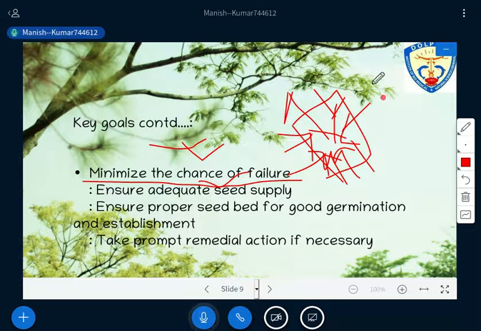So is there any question up to this point? You all are free to ask. You have 30 seconds, raise your question. I hope my voice is clear to all of you, and I am also not speaking too fast. If there is any kind of question, you can ask, so that I can move to the next slide.